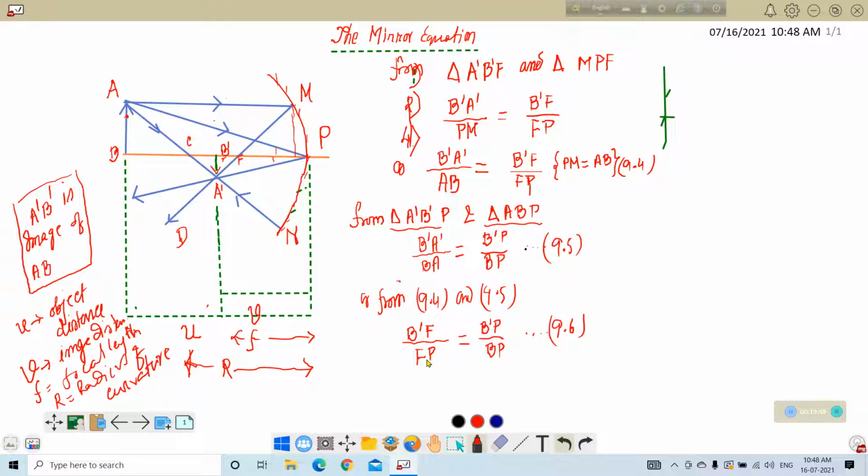B prime F by FP is equal to B prime P by BP.